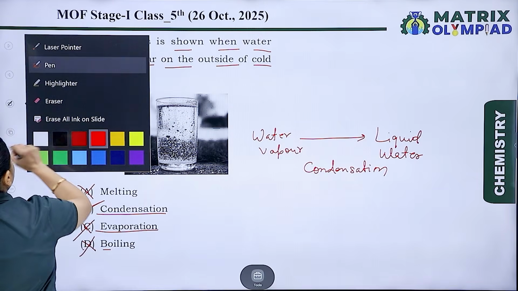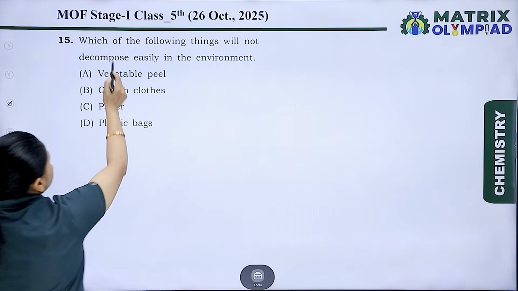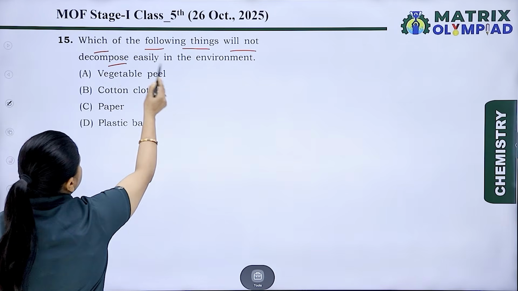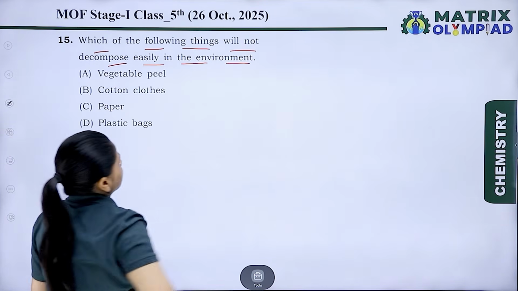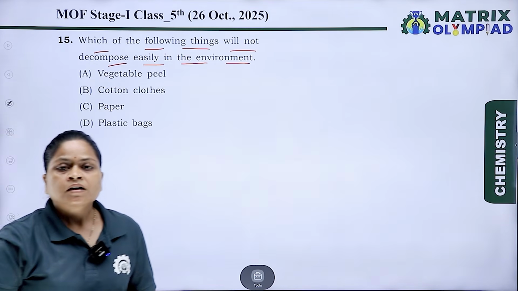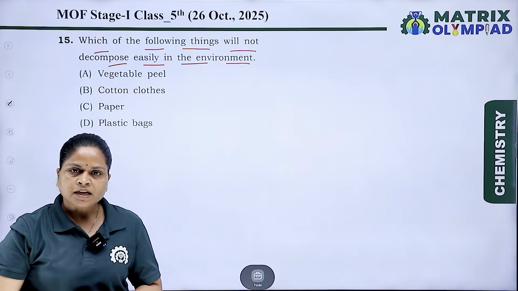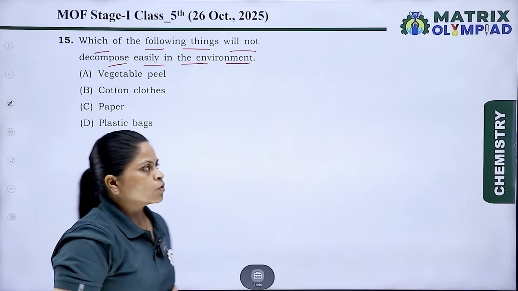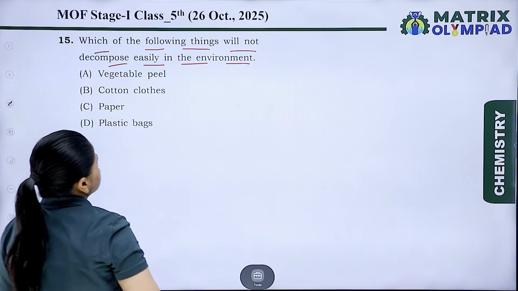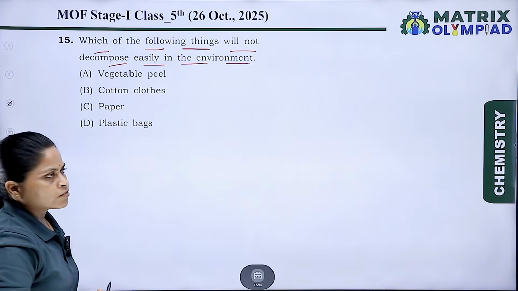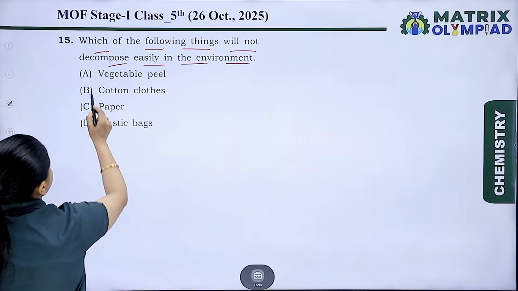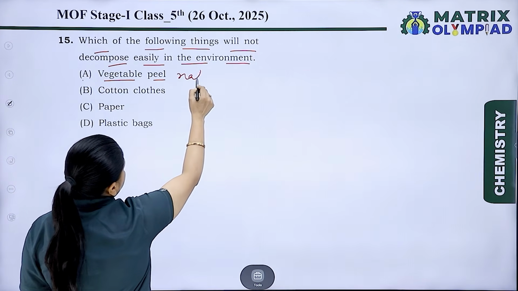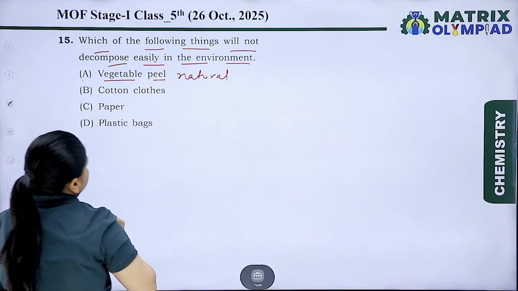Now, take the next question. Which of the following things will not decompose easily in the environment? As we know, all non-biodegradable things, which are synthetic and not natural, do not easily decompose in the environment. Let's take the options. A, vegetable peel, that is natural and biodegradable.